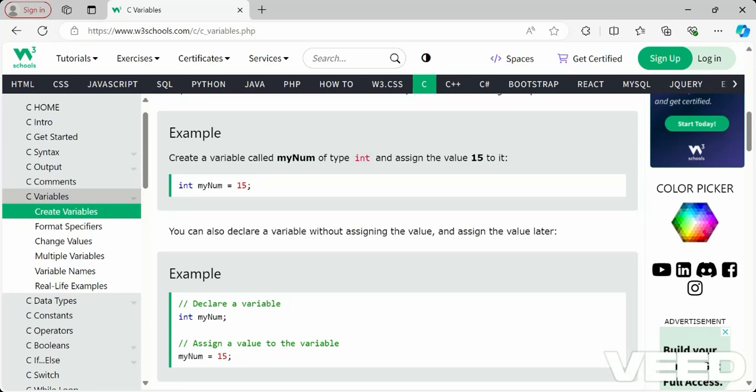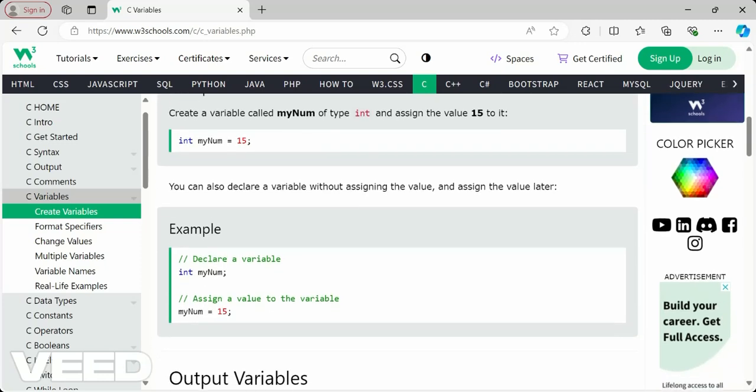We can also declare without a value, and later on we can assign a value. How we declare is, we declare with the data type. The variable type is mandatory, then a space and the name of the variable, then a semicolon. That is a declaration of a variable.